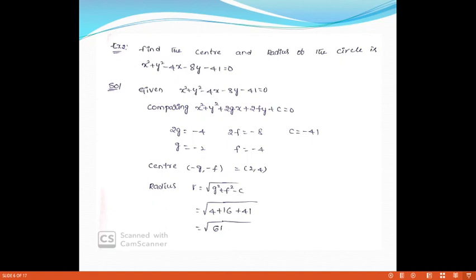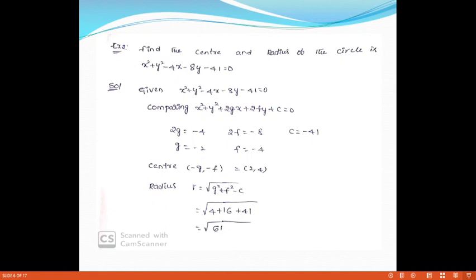So we compare it with the general equation, the second order degree equation. What is the second order degree equation? x square plus y square plus 2gx plus 2fy plus c is equal to 0. Comparing, the coefficients of x square and y square are the same in the given problem. Comparing, 2g is equal to minus 4, 2f is equal to minus 8, c is equal to minus 41. So we get the values: what is the value of g? Minus 2. What is the value of f? Minus 4. c is equal to minus 41.